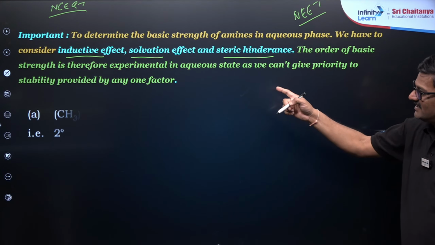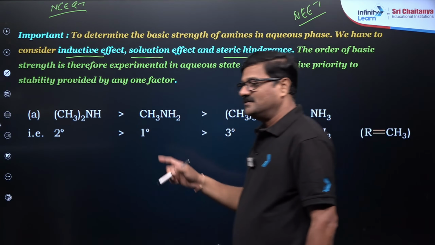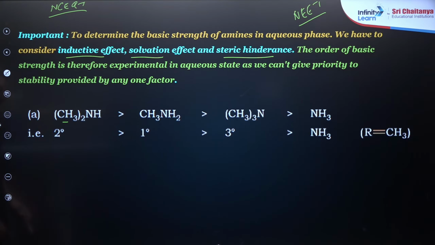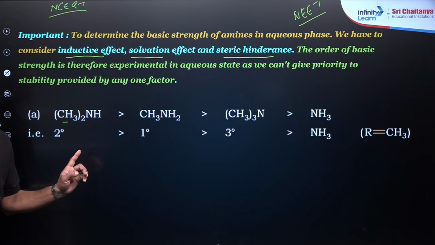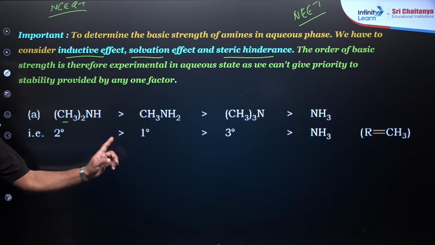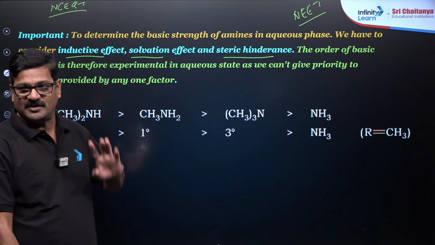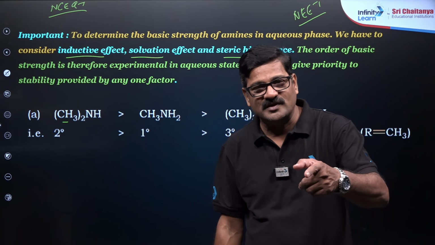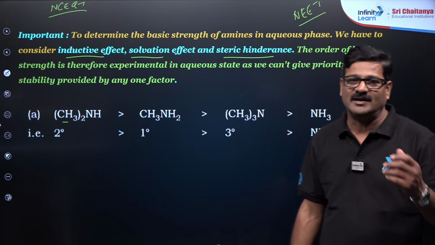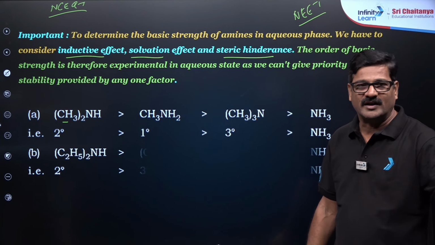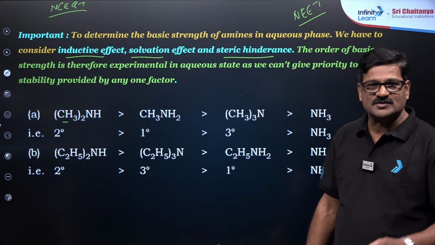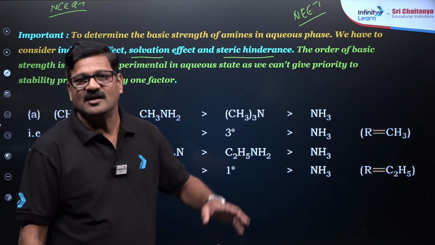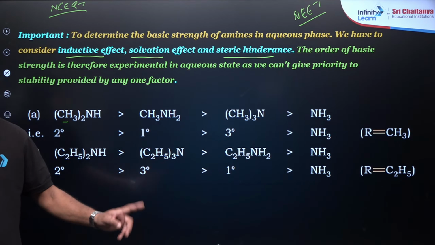And according to NCERT, if the alkyl group is a methyl group, the basic strength is secondary amine is more than primary amine is more than tertiary amine is greater than ammonia. If the alkyl group is not methyl, like an ethyl group or any other, it is secondary is greater than tertiary is greater than primary is greater than ammonia.